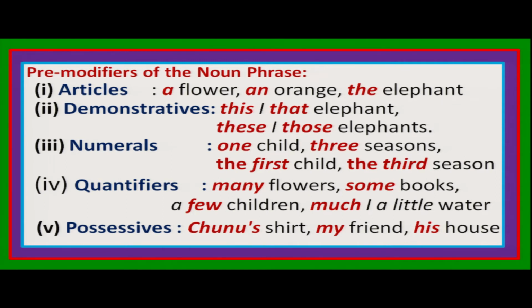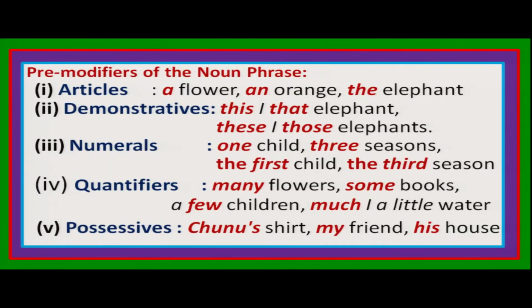So demonstratives, you now see this, that, these, those, these are called demonstratives. They are also one type of determiners. They are used before the head noun in the noun phrase. So you just see this elephant, that elephant, this book, this table, that table, these pens, those trees, those children. So these are all demonstratives, and they are also one type of determiners, and they also are used before the head noun in a noun phrase.